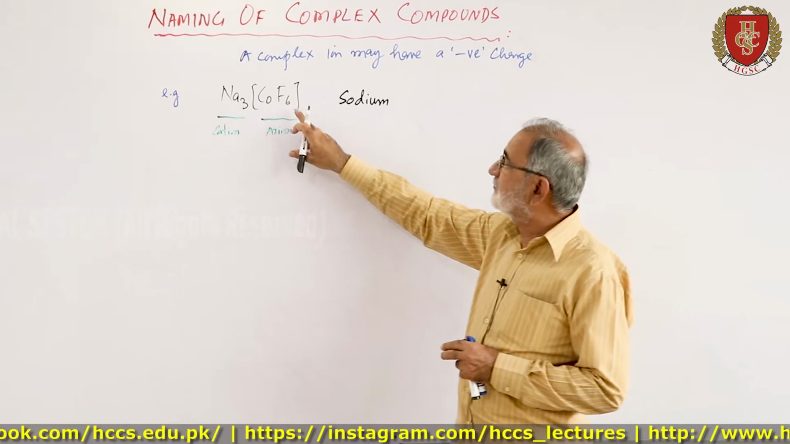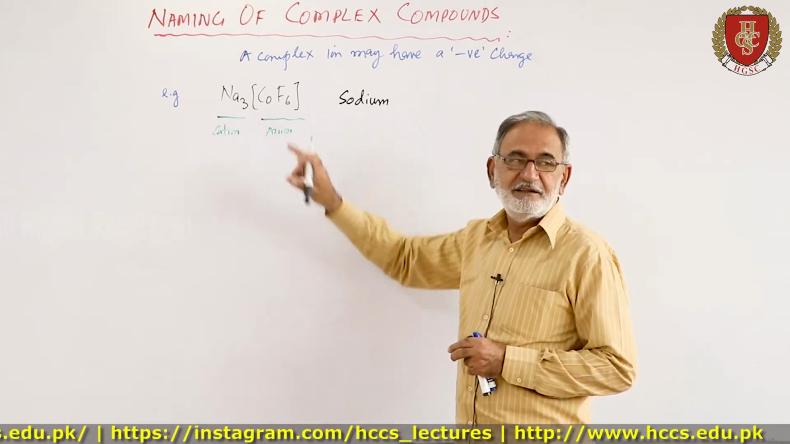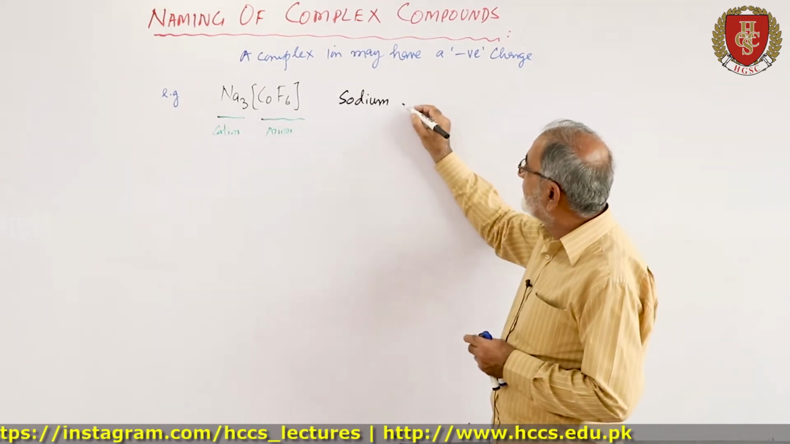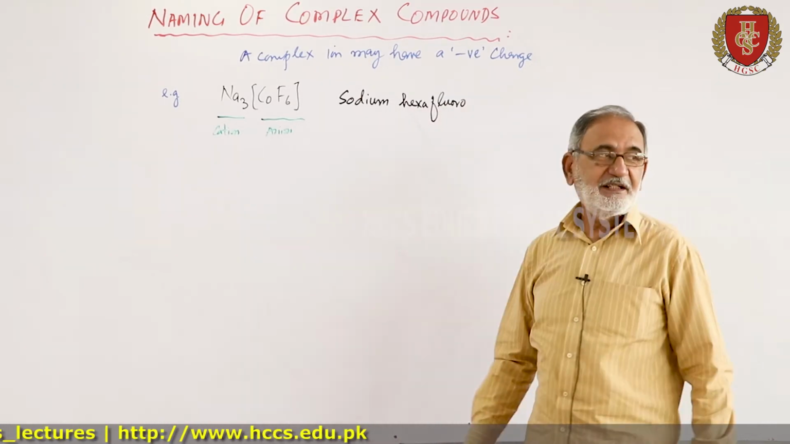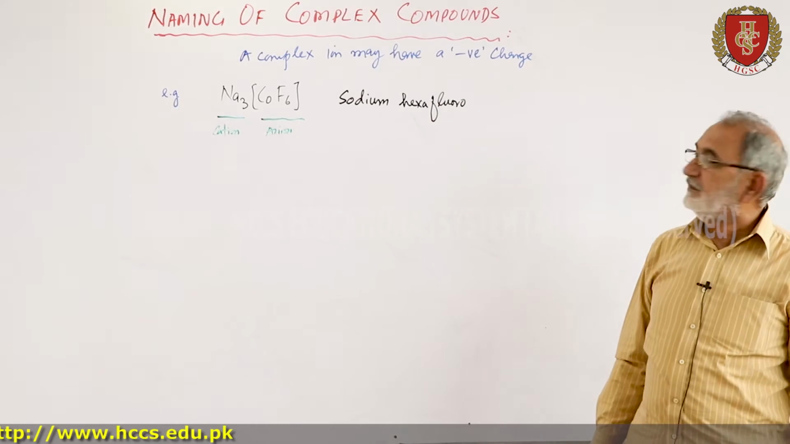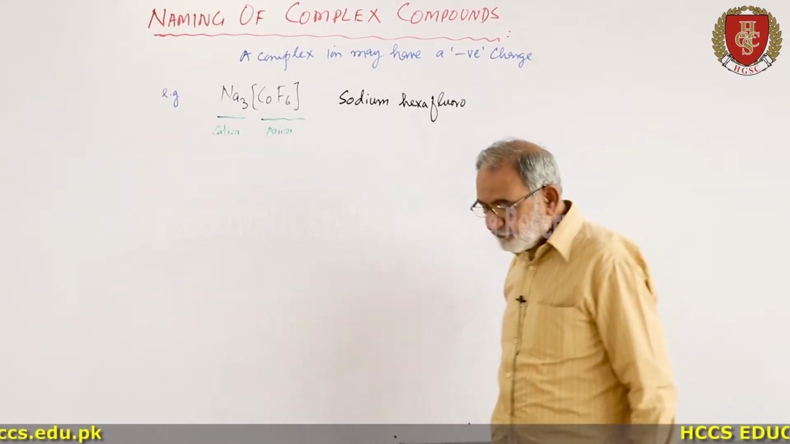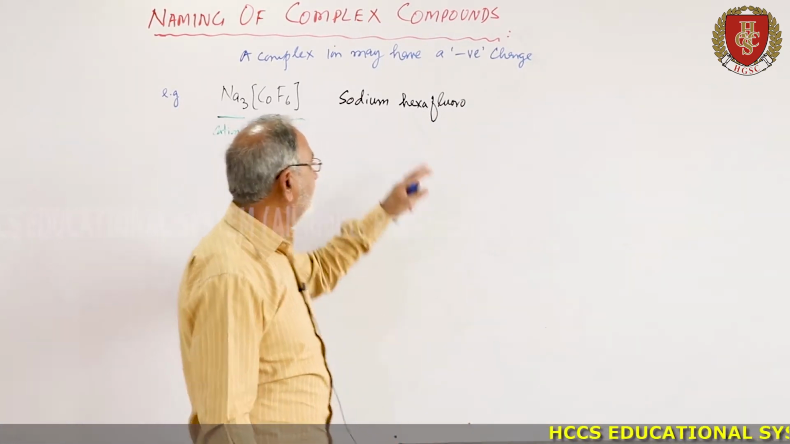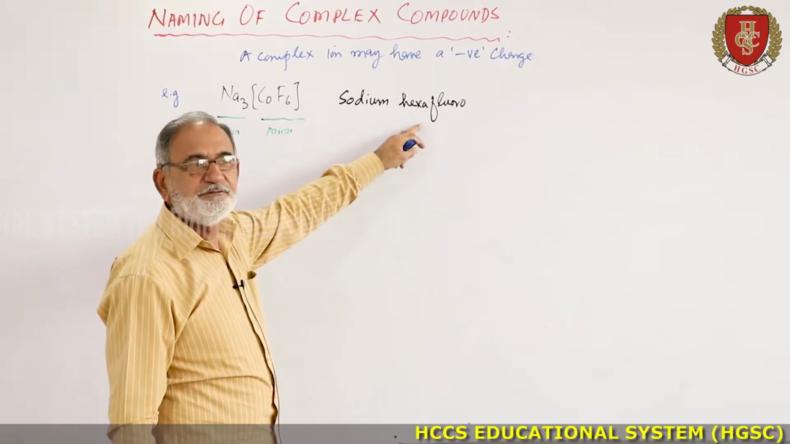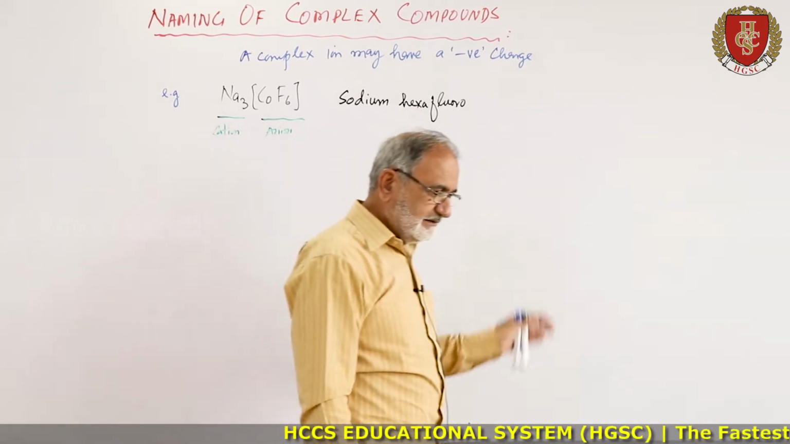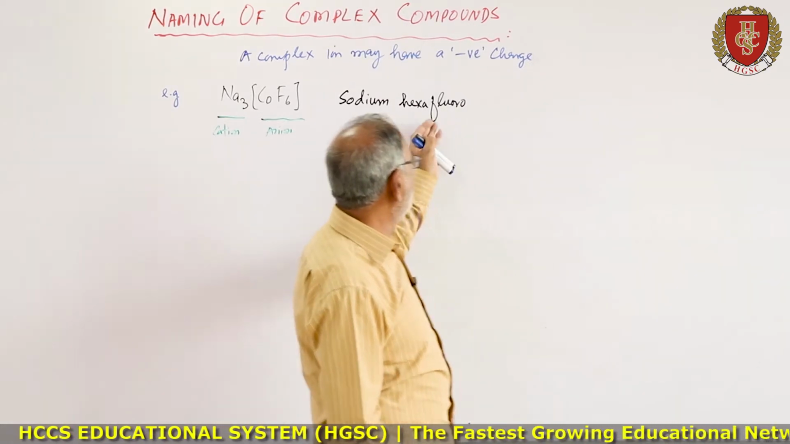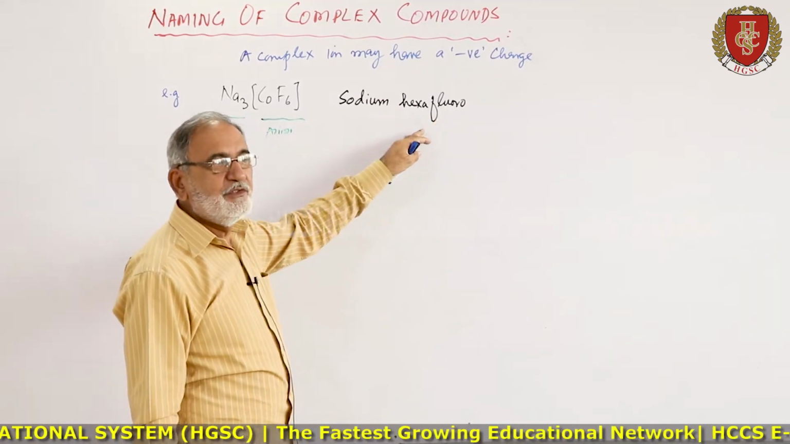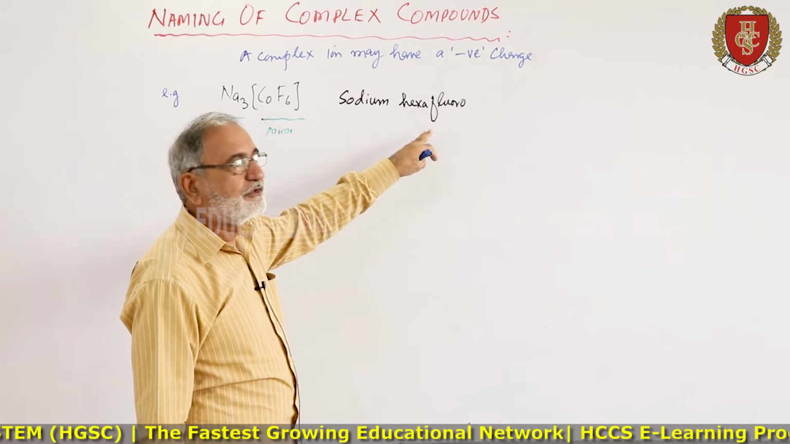Here the ligands are fluoro, they are 6 in number. Since there are 6, it will be called hexafluoro, or as I told you, the new name being used is fluorido, so you can also write hexafluorido. Since exactly the name fluoro is given in your books, you can use this, but its new name is hexafluorido.